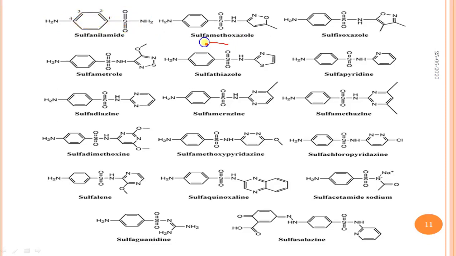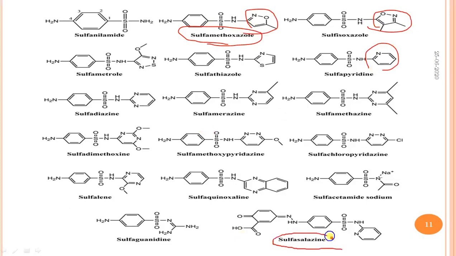This is sulfamethoxazole. It is an N1 substituted sulfonamide. This is also N1 substituted. This is also N1 substituted. These all are N1 substituted sulfonamides. This sulfasalazine is an N1 as well as N4 substituted sulfonamide.